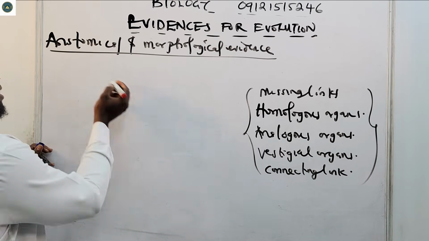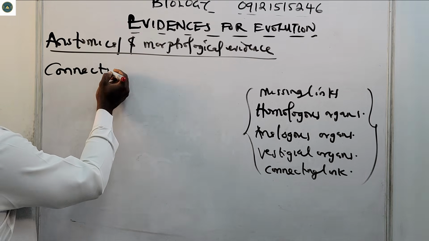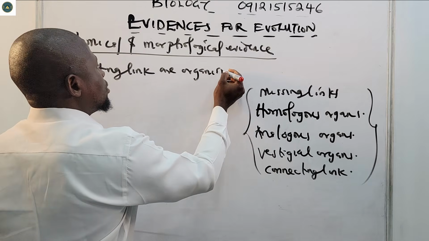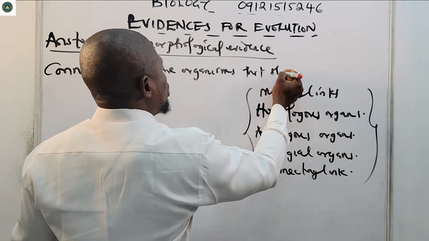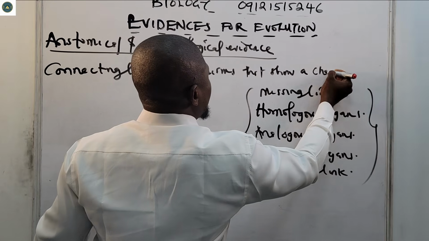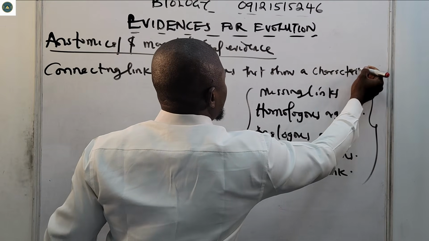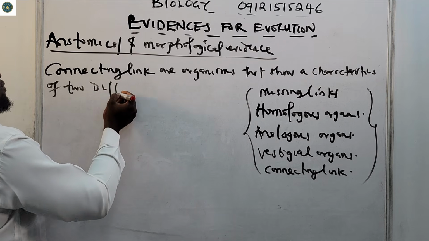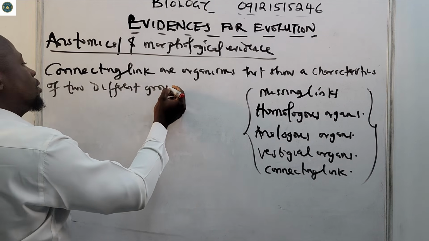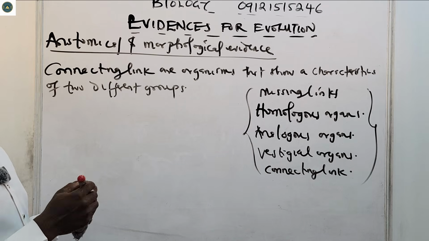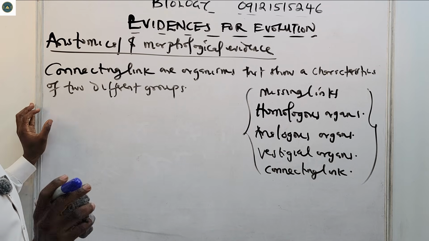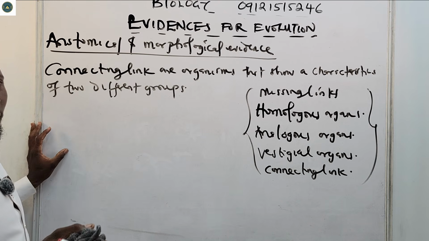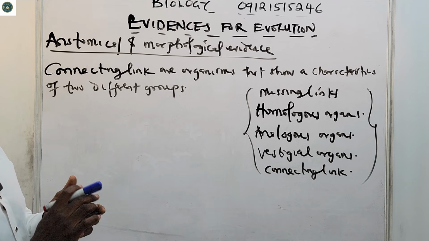Connecting links are organisms that show characteristics of two different groups of organisms. Please take note of that. Organisms that show a characteristic of two different groups of organisms are known as connecting links.